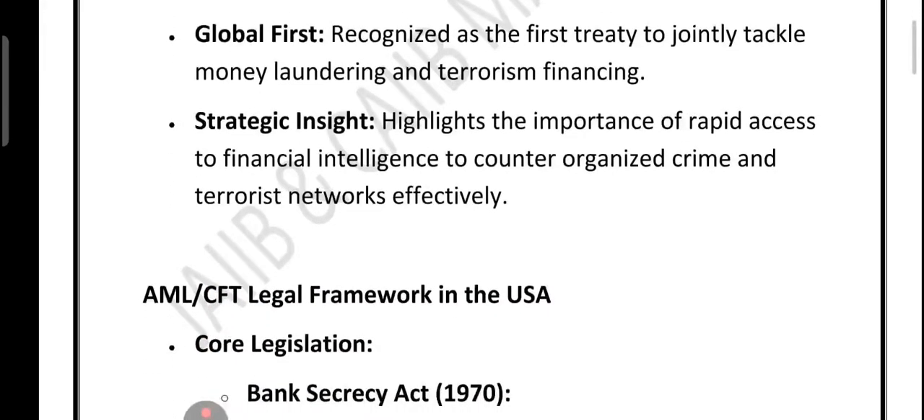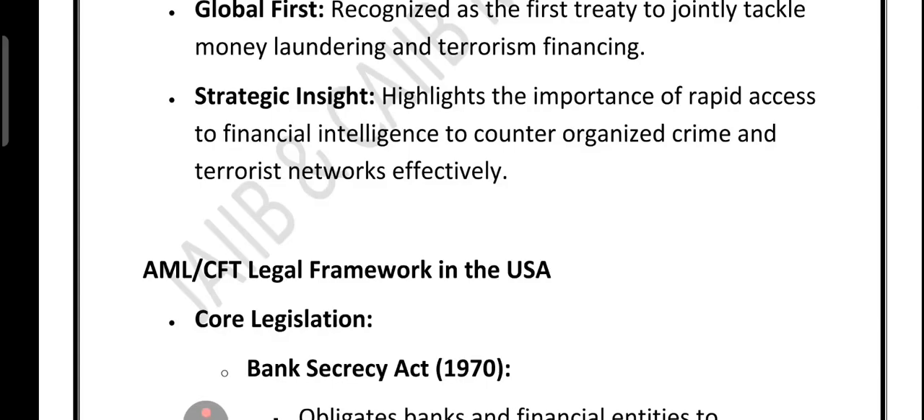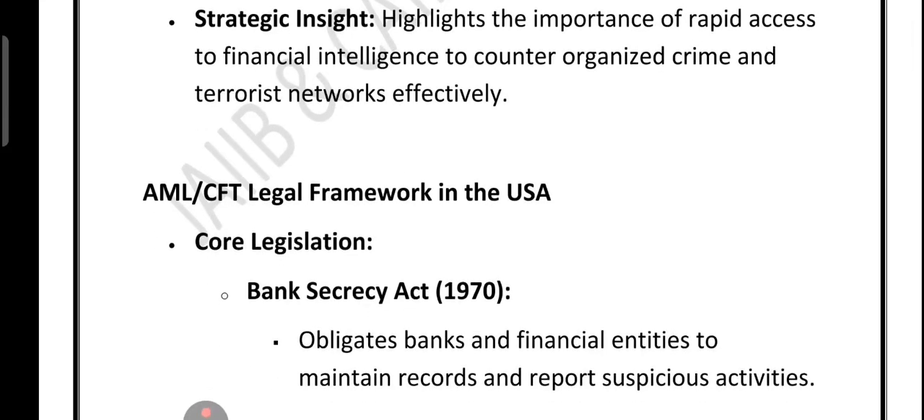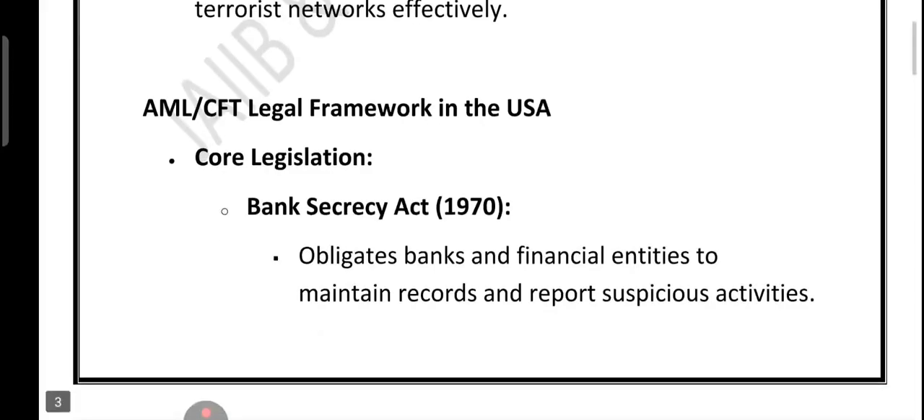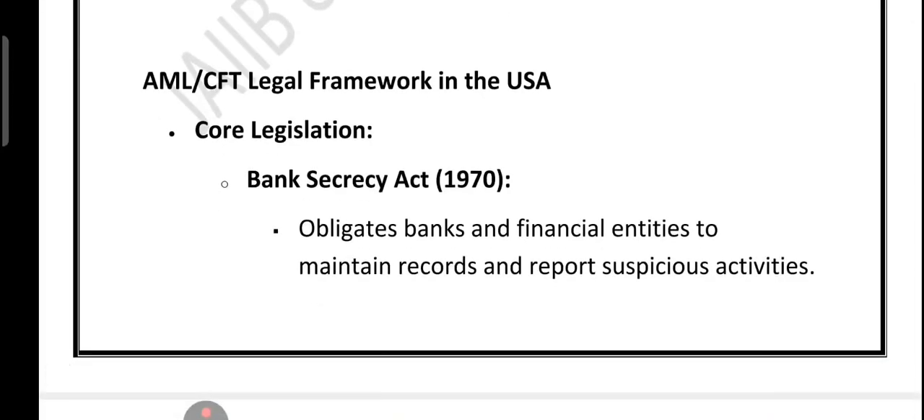The big takeaway is that access to financial intelligence, meaning quick information about suspicious money movement, became the most powerful tool to fight organized crime and terrorist networks. Yes, very very important thing. So step by step, this convention built a global safety net, making sure that no country fights the battle alone.